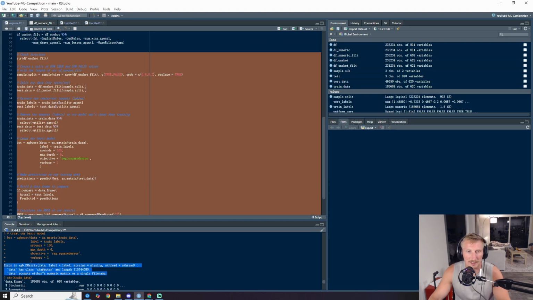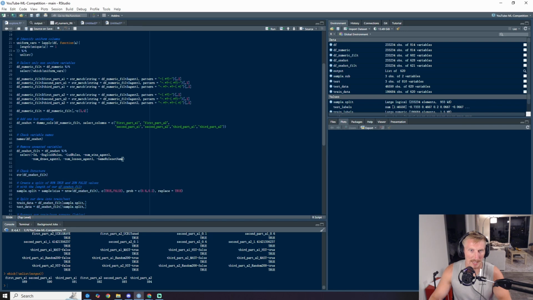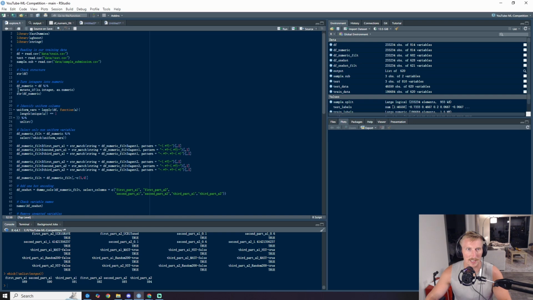I'm getting this error here, which says that my data has a character class in it, so I've got to find that and remove it. What I forgot to do is remove our first part A1, second part A1, third part A1, and the same for the A2. We one hot encoded them, but I forgot to remove the old variables. So let's go back and do that. I'm just going to add them to this list of names that we're removing here. All right, so let's run this again.